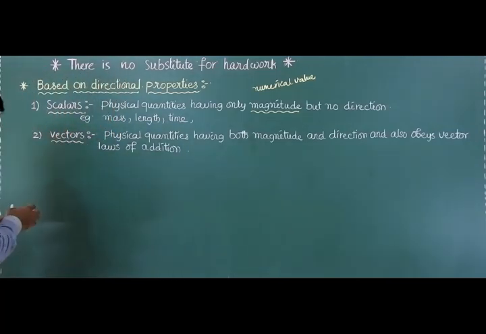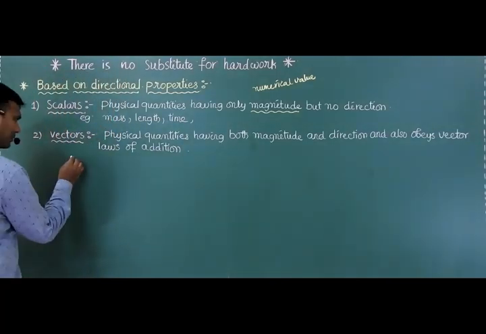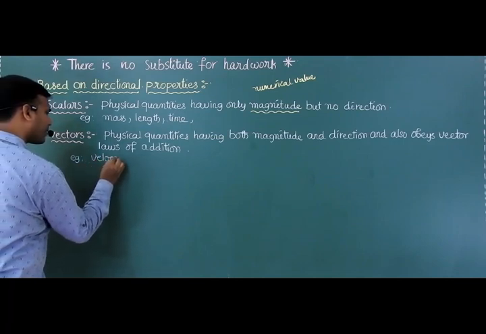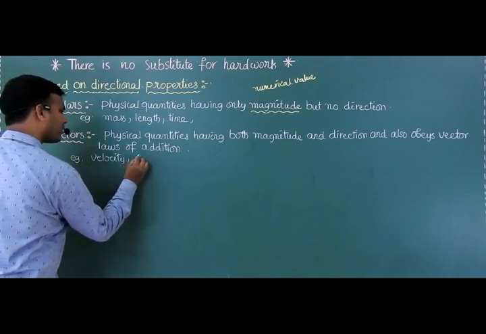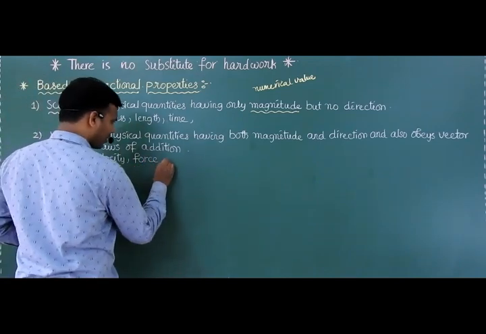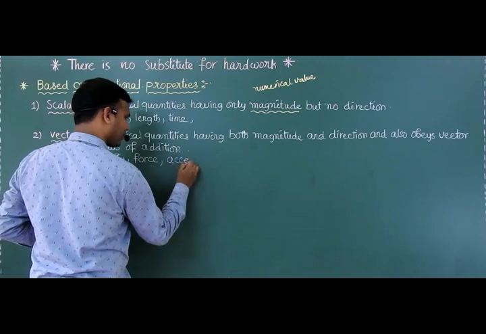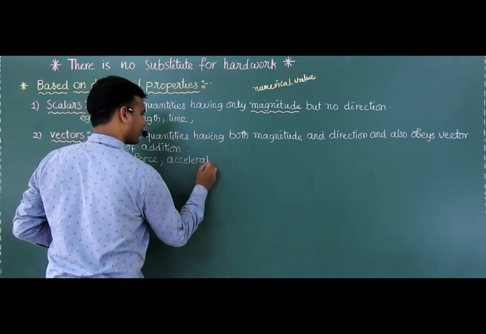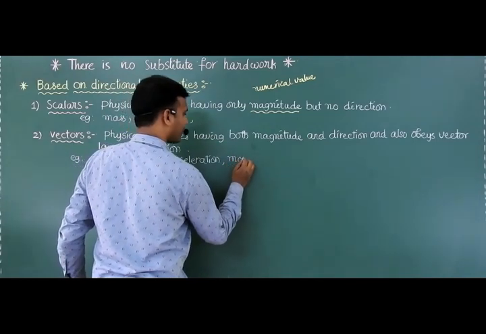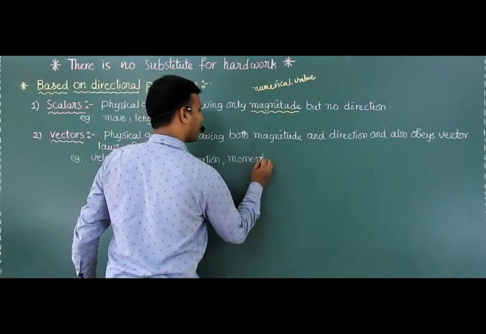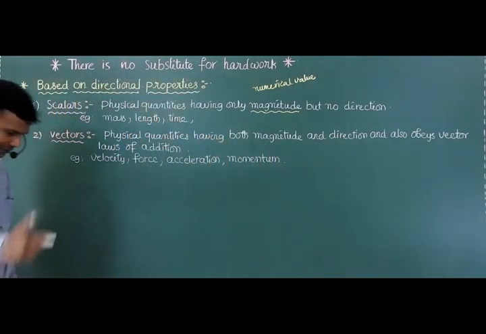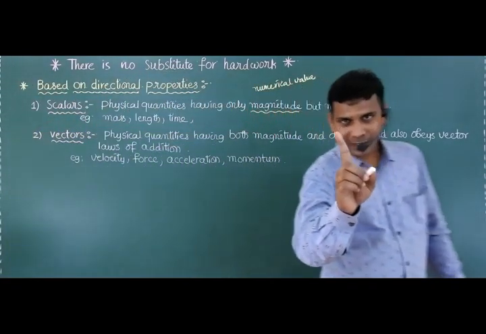Next, examples: velocity, force, acceleration, momentum. These are a few examples. Now I will write one sentence.